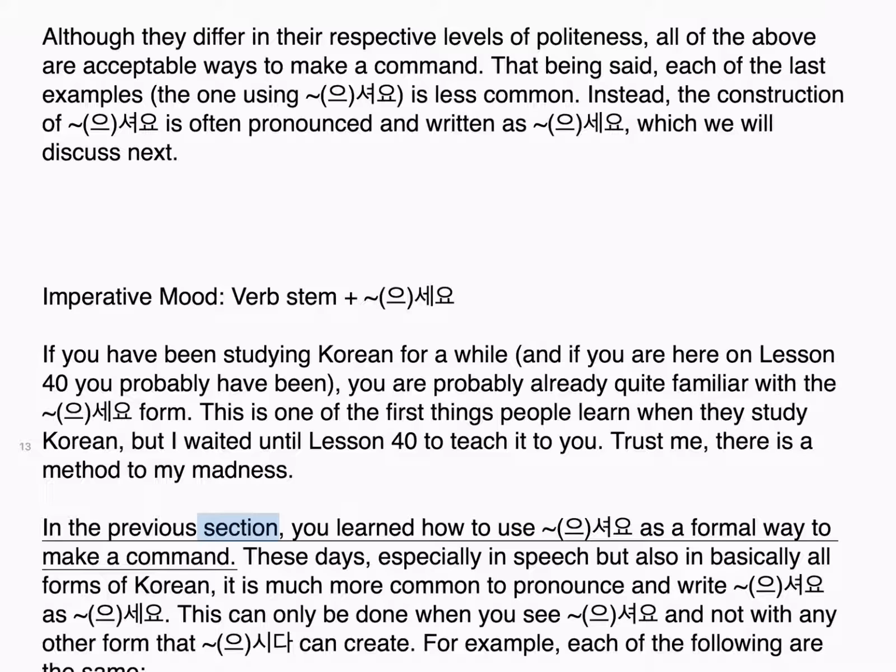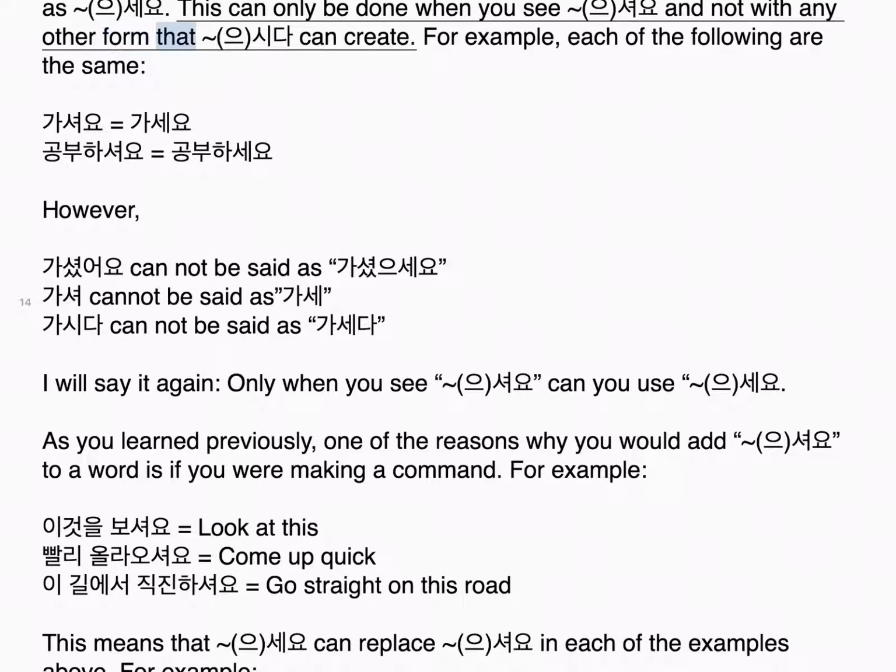In the previous section, you learned how to use 으셔요 as a formal way to make a command. These days, especially in speech but also in basically all forms of Korean, it is much more common to pronounce and write 으셔요 as 으세요. This can only be done when you see 으셔요, and not with any other form that 으시다 can create.